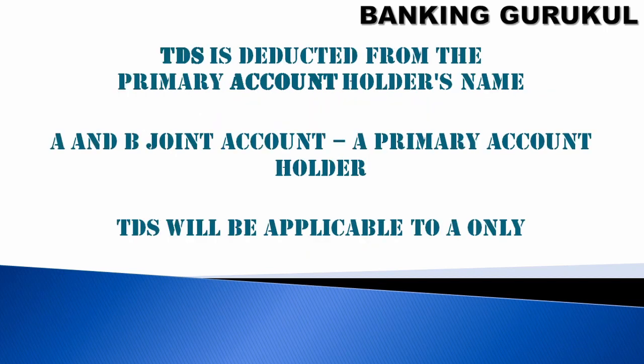How will this TDS be applicable for a single account or a joint account? Normally TDS will be applicable to the primary account holder. If it is a single account, the same person is applicable. The TDS certificate will be issued in the primary account holder's name only. So if your account is opened by A and B, A will be the primary holder. For all TDS calculation purposes and for issuing the certificate, A is the primary account holder. So TDS will be applicable to A only.